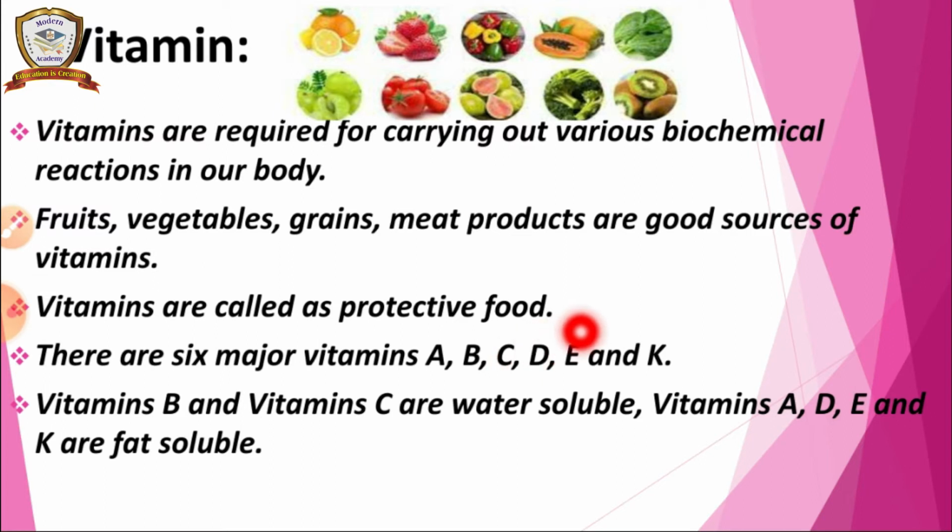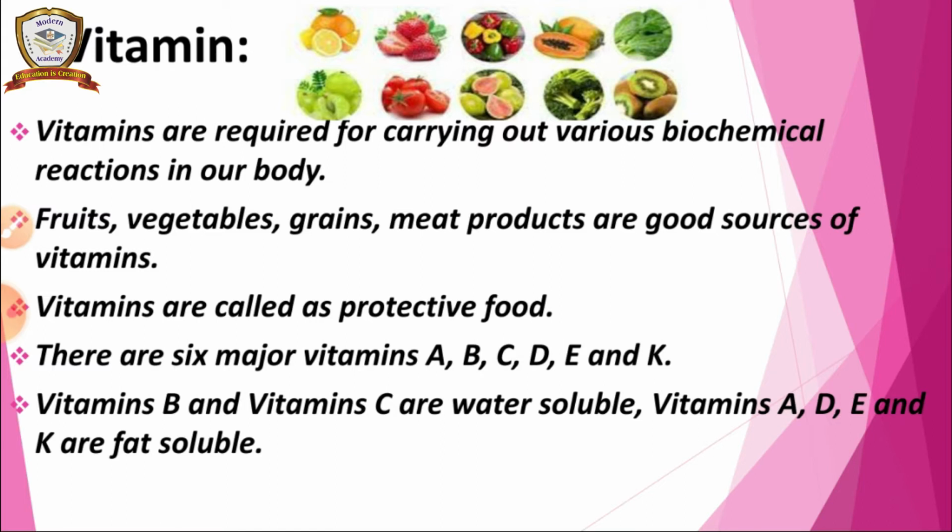And what are the fat soluble ones? A, D, E and K are fat soluble. Fat soluble means it dissolves in oil and fat. Vitamins that dissolve in oil and fat are fat soluble.